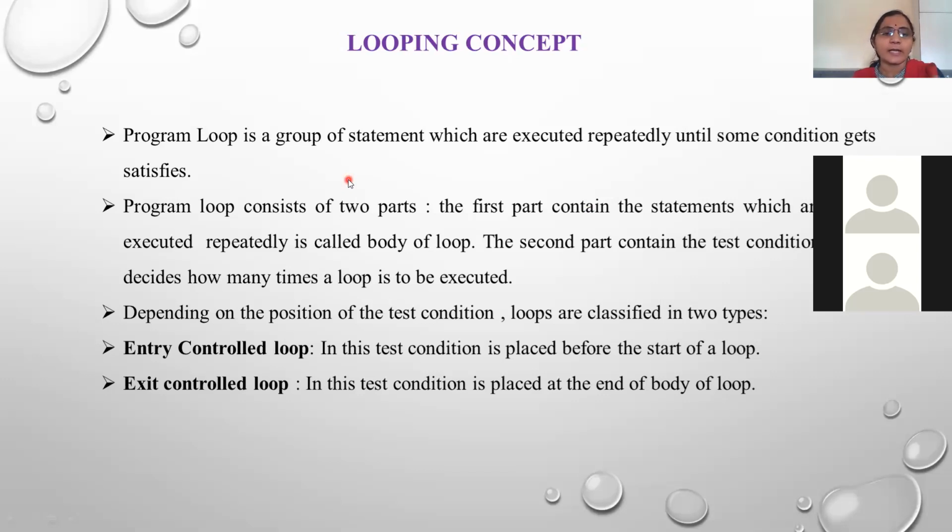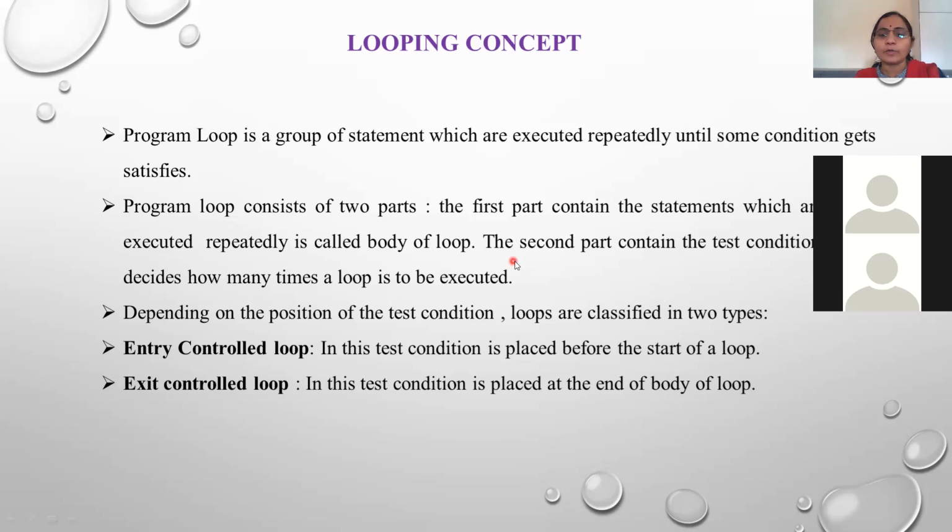Actually, there are two different parts of the program loop. The first part contains the statements which are to be executed repeatedly, and that is called the body of loop. It contains the group of statements that you want to repeatedly execute.